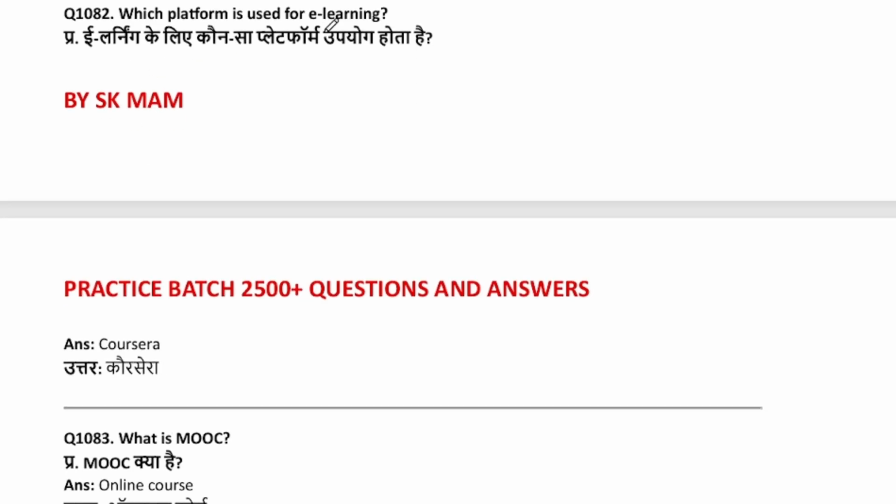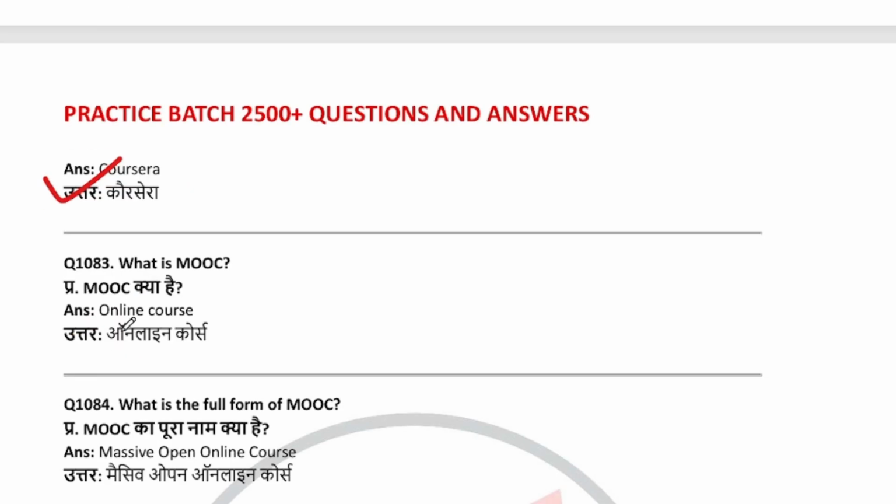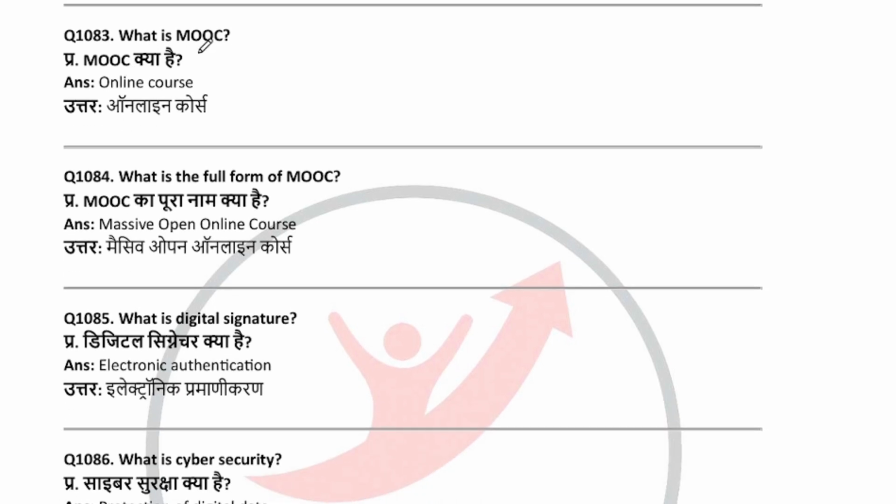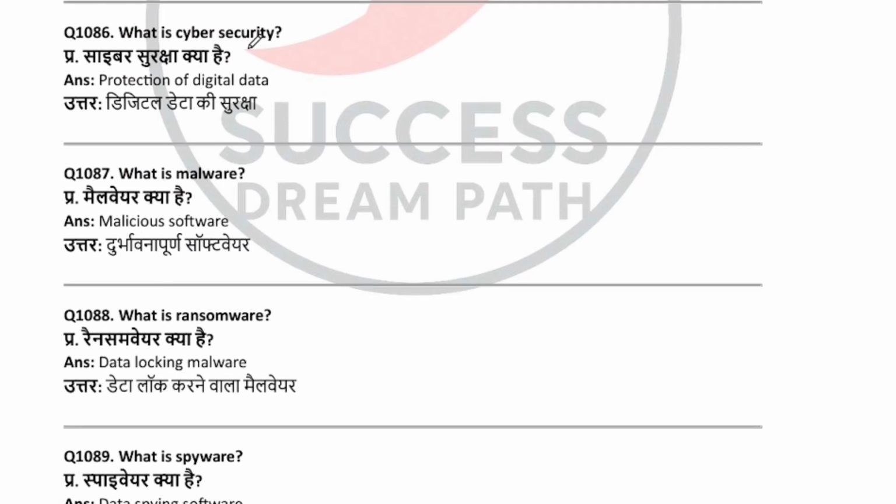Which platform is used for e-learning? Coursera. What is MOOC? Online course. What is the full form of MOOC? Massive Open Online Course. What is digital signature? Electronic authentication. What is cyber security? Protection of digital data. What is malware? Malicious software.